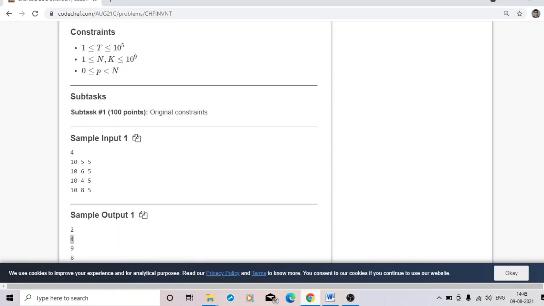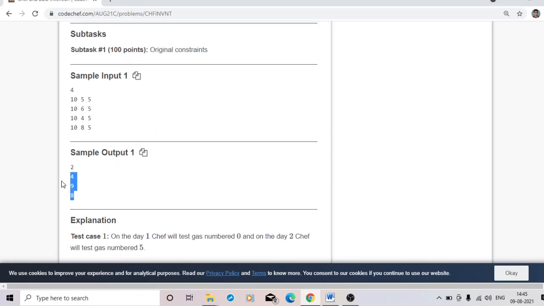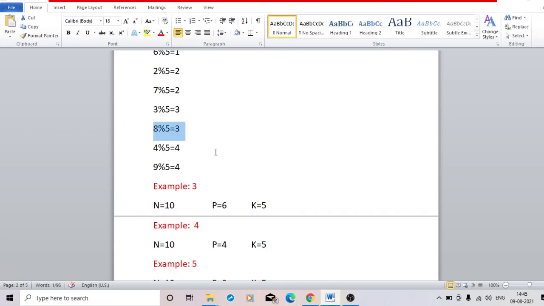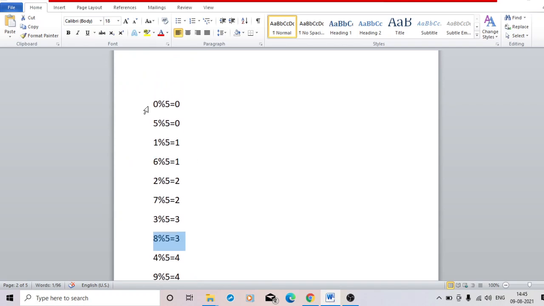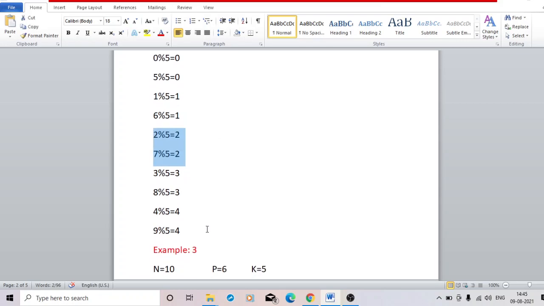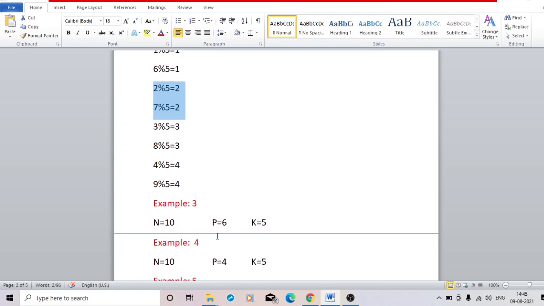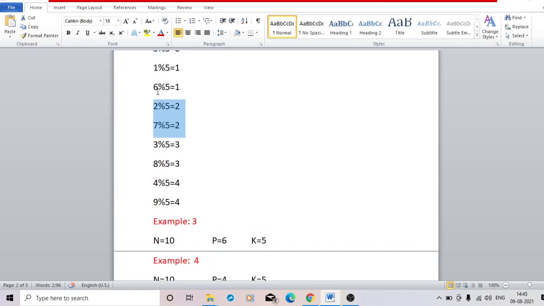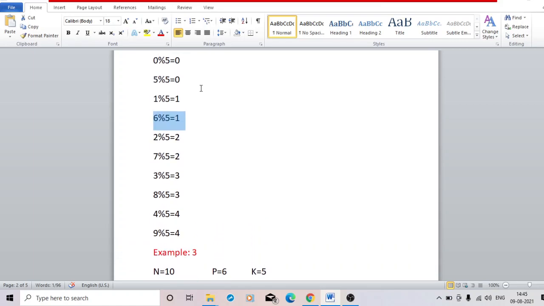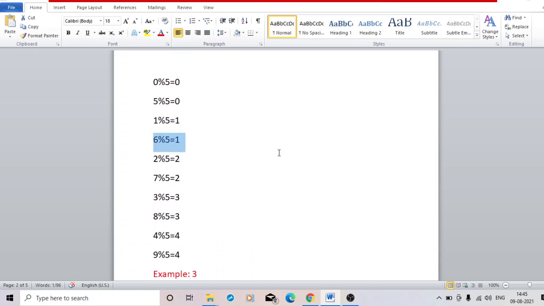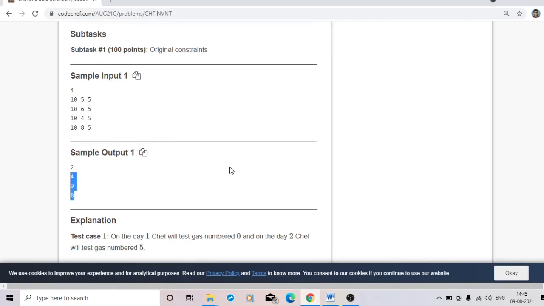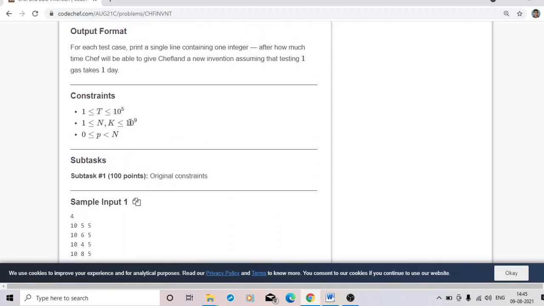Okay, see the answers. So in that way you have to check how many times the mod value 0 comes, how many times the mod value 1 comes, how many times the mod value 2 comes. In that way you can see when the 6 comes here. But the problem is the constraint, it is 10 to the 9.